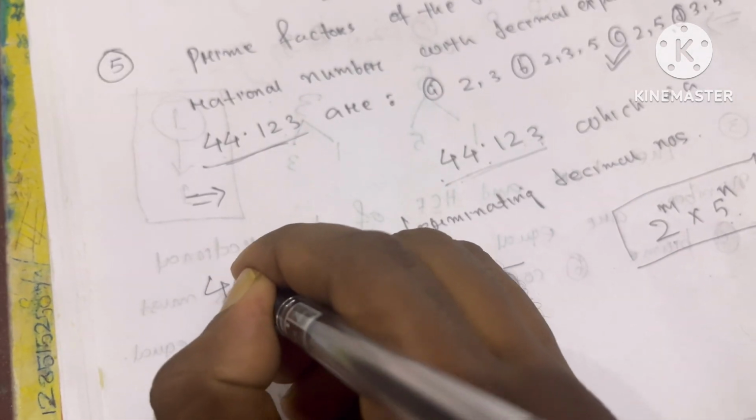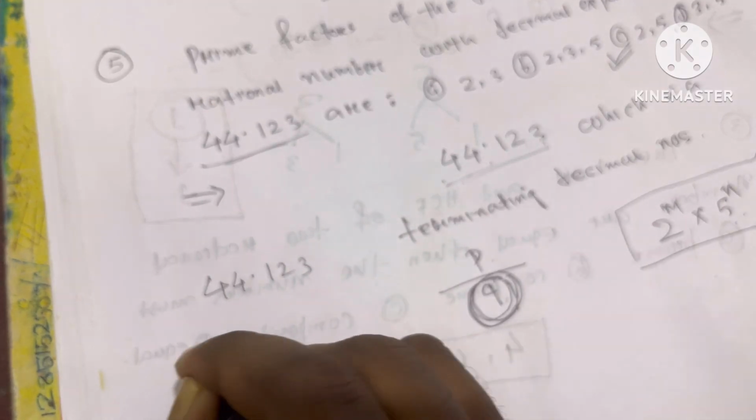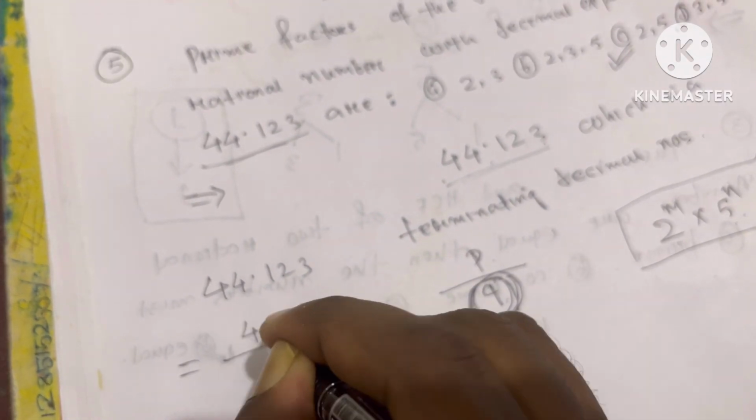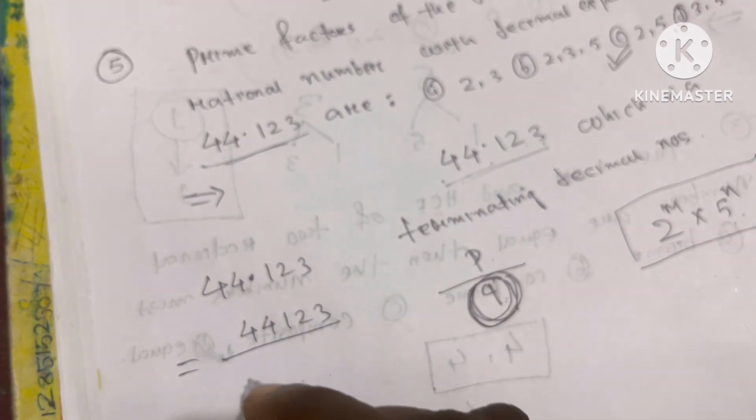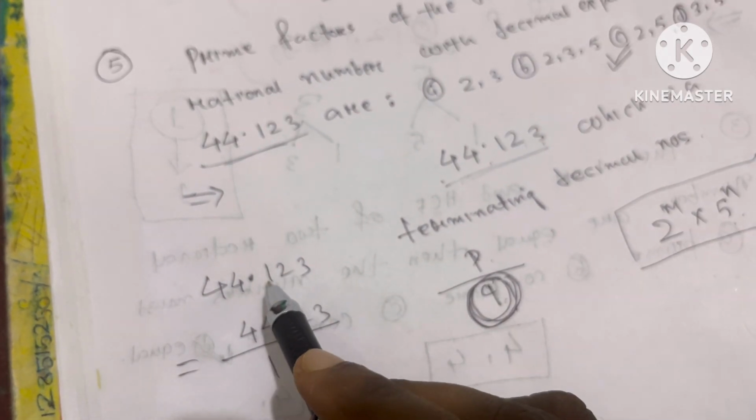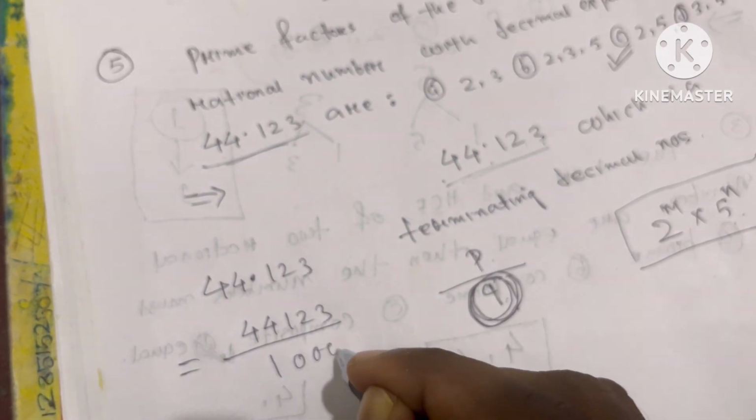So how do I get the answer? 44.123: if you write it in fraction form, because of the decimal point, 1 comes in the numerator and after the decimal point there are 1, 2, 3, so 1000 comes in the denominator.